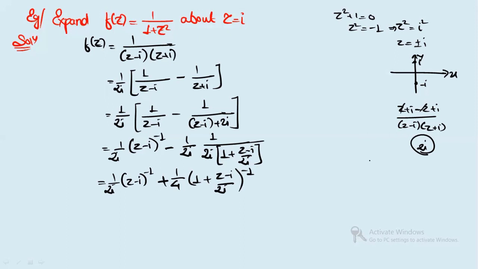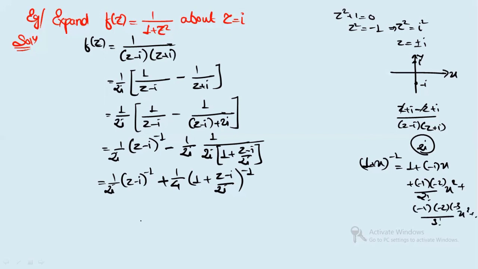So you know that (1+x)^-1 can be written as 1 + (-1)x + ((-1)(-2)/2!)x² + ((-1)(-2)(-3)/3!)x³ and so on. Similarly, when you do this, for the first term I'm keeping 1/(2i) times (z-i)^-1 as it is. You have to just expand the second term.